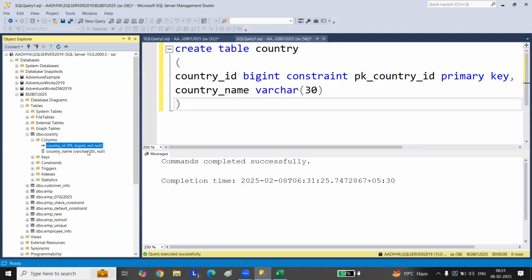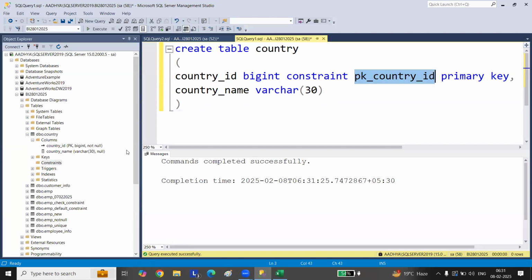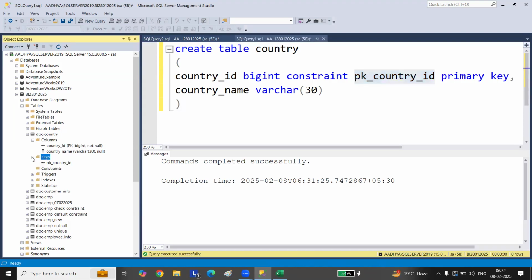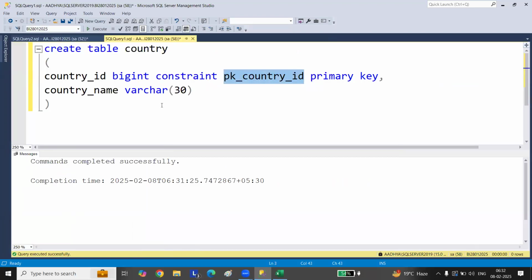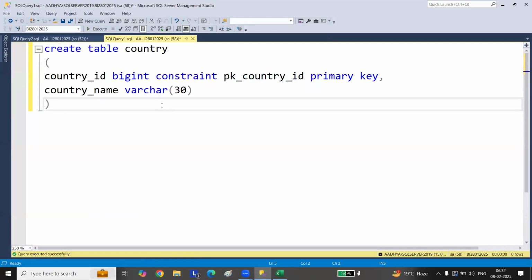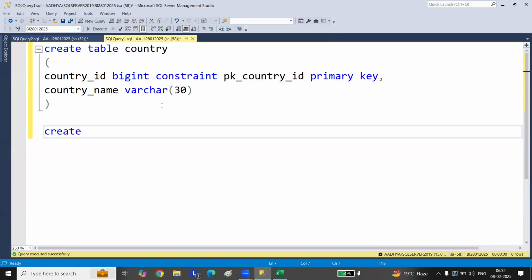Here in the constraints you will not find the primary key defined; because it is a primary key, you'll find it in keys. You should know all these basics. I'm telling you. Now let's go and create the state table.